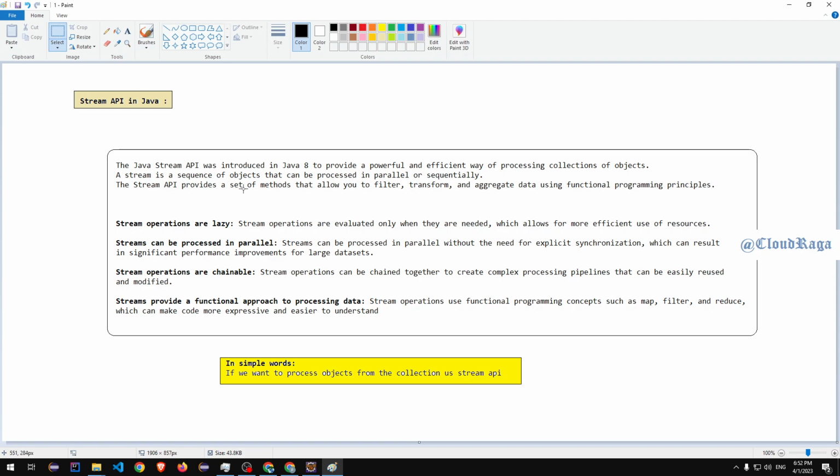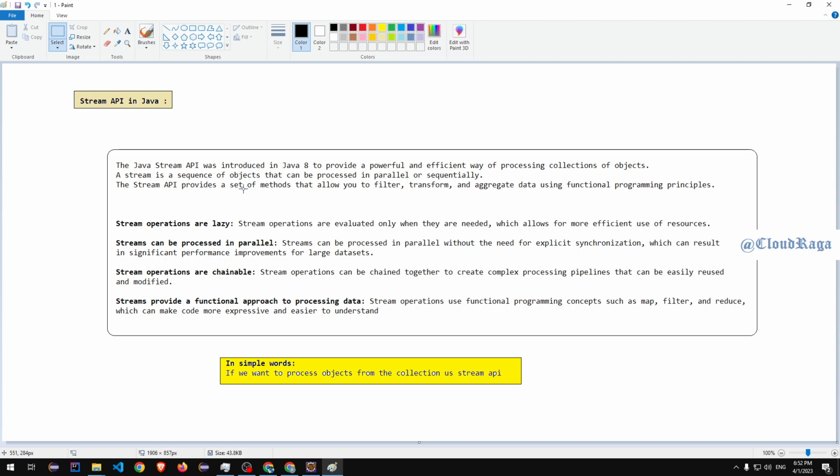Okay, so Stream API. Stream API was introduced in Java 8 and it's one of the powerful mechanisms to process collections. That means if you're working with Stream API, you should know what a collection is. If you don't know what the collection framework is and how it works, please let me know in the comment section. I'll definitely create a separate series after this Java 8 series on what a collection is, how to process them, and what kind of collections we have.